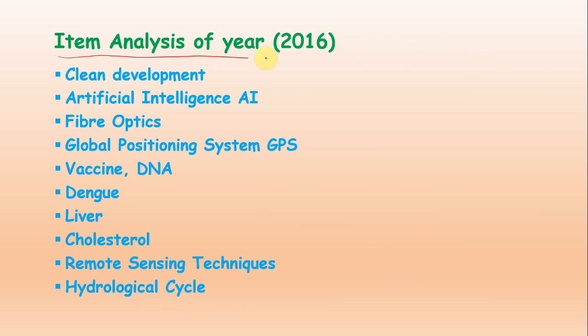Item analysis of 2016 means which topics are coming in the paper. Now the topics are clean development, artificial intelligence, fiber optics, global positioning system. On these topics, when you go through the question paper of 2016, you will find questions related to them. I have gone through these 5 years, then I have jotted down these topics: vaccine and DNA,